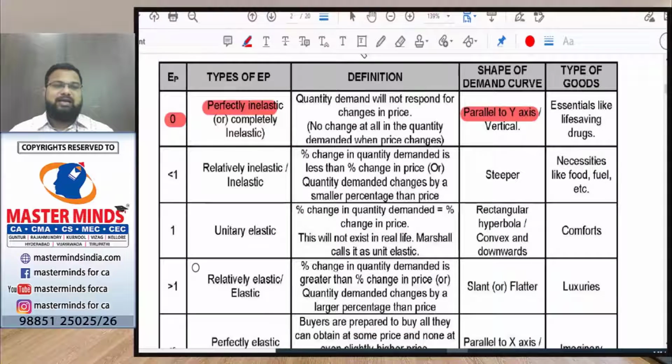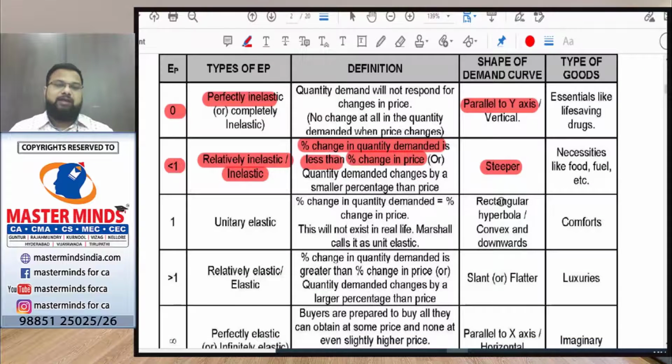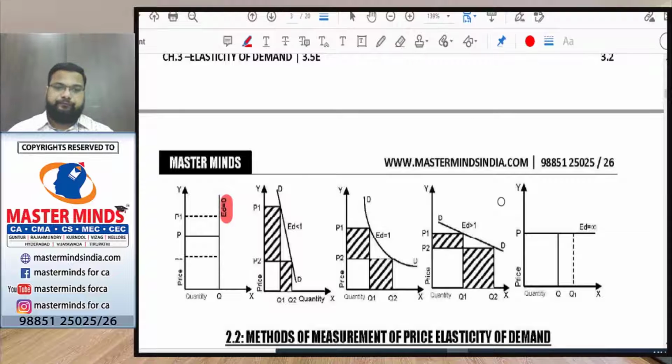Next, less than 1. When the price elasticity value is less than 1, it is called relatively inelastic or simply inelastic. That means the percentage change in quantity demanded is less than the percentage change in price. In this case, the demand curve will be steeper, and the goods which have relatively inelastic demand are necessities like food, fuel, etc. The demand curve will be like this.